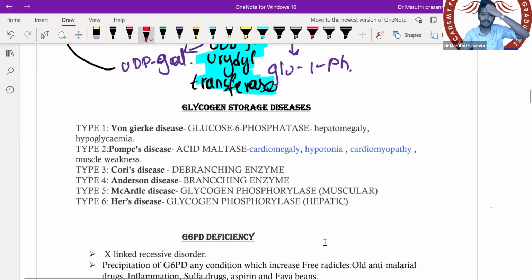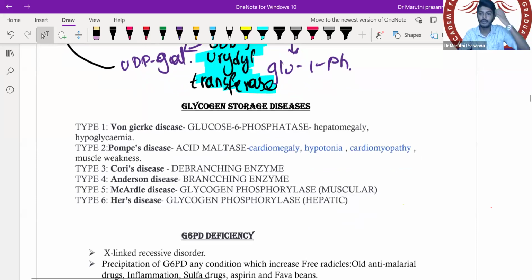That is your glycogen storage diseases. Before going into glycogen storage diseases, all of you should be able to recall one important point which I have told you many times. Whenever we are looking at a person who has excessive intake of carbohydrate, that carbohydrate should be utilized, metabolized, and stored in the body. It is stored in the form of glycogen.